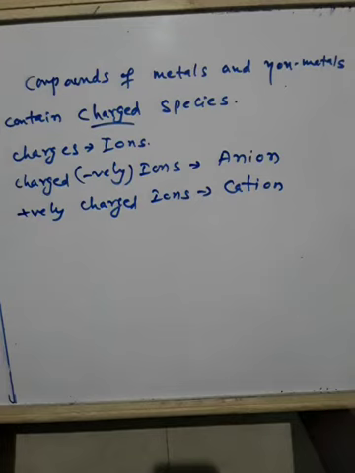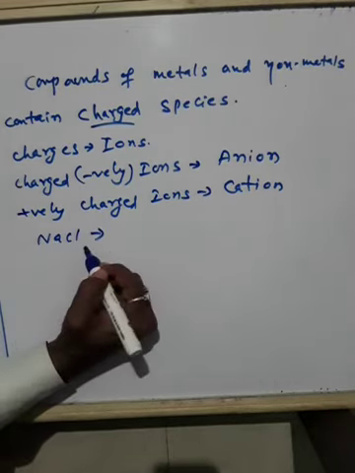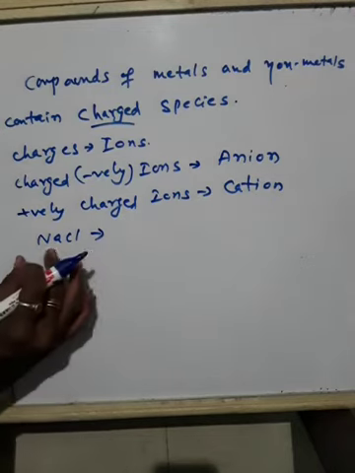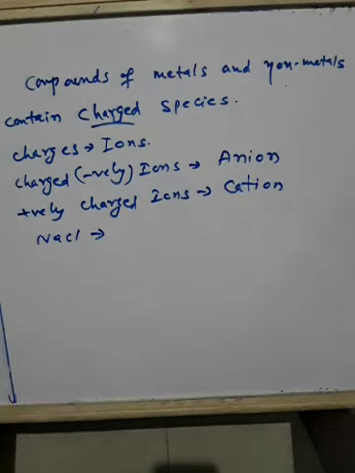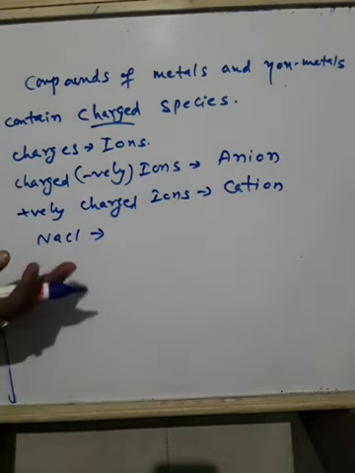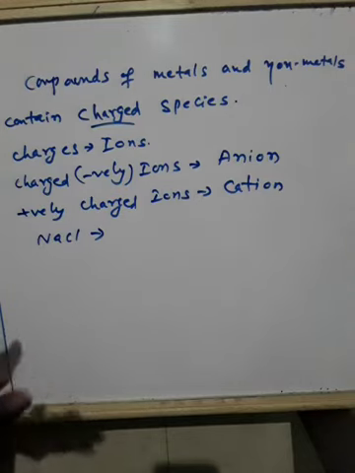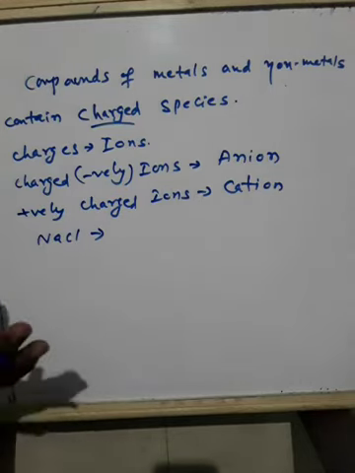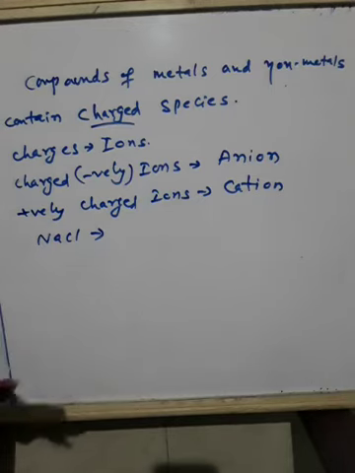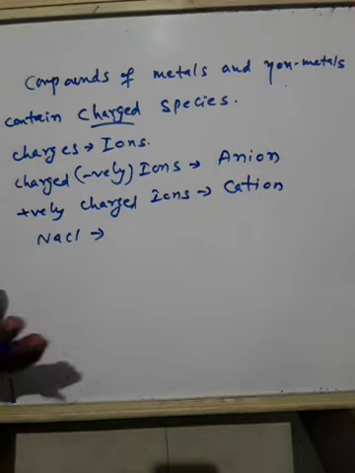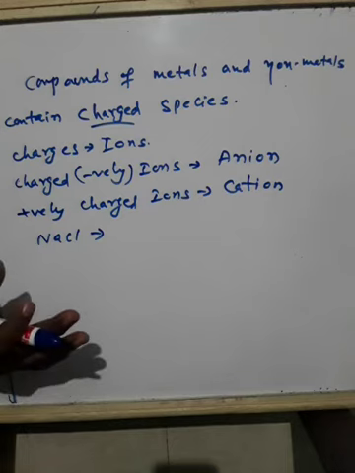So I'll give you an example. Sodium chloride is a compound. There are some rules of writing chemical compound formulas also. Directly we cannot write ClNa, HgBr like this. There are some specific rules which we have to follow, and these rules are framed by IUPAC, the International Union of Pure and Applied Chemistry. They have formed the rules.